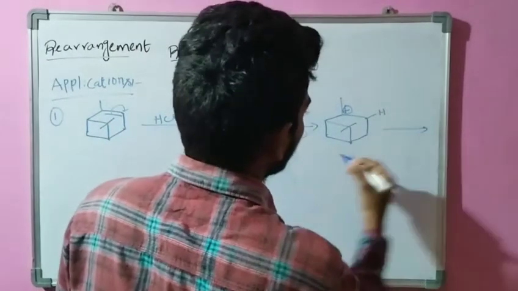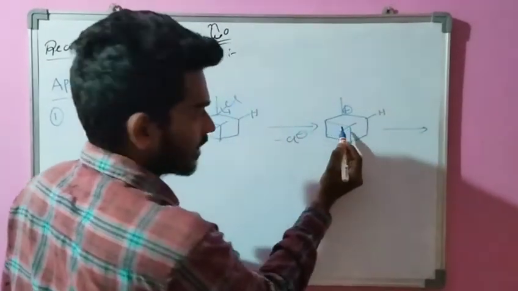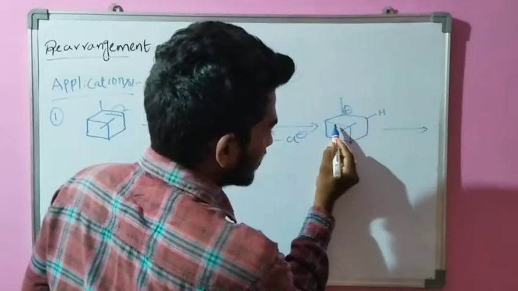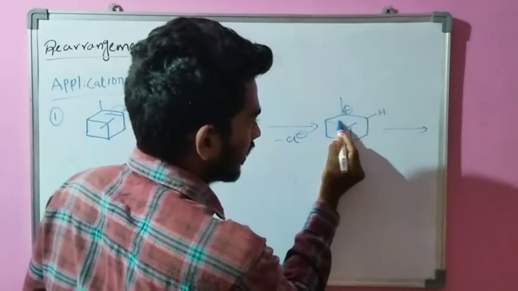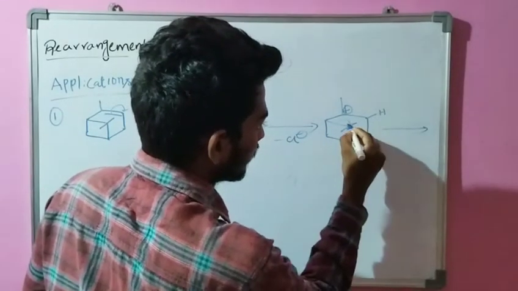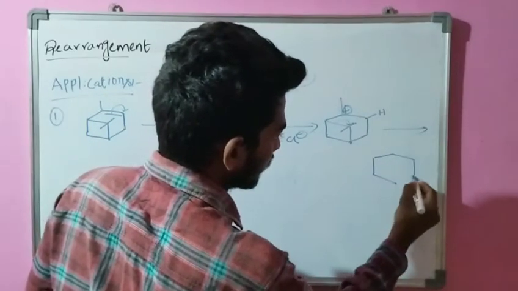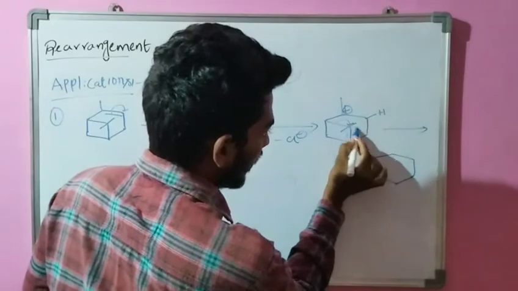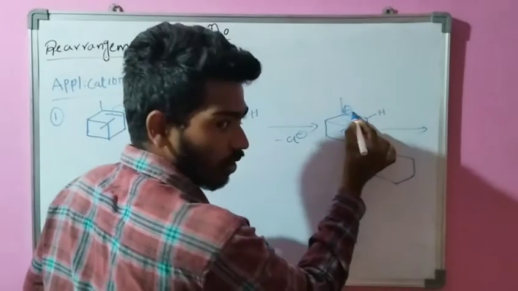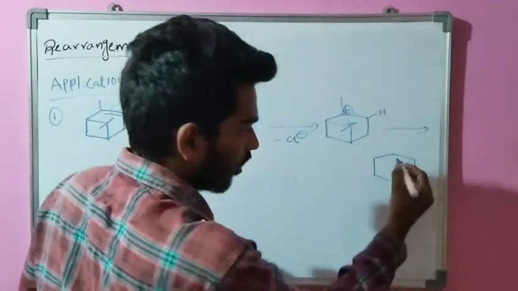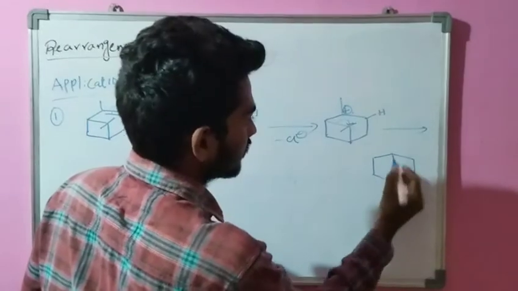In this structure a bond is migrated, forming a carbocation and a carbanion, and a bond forms between them.